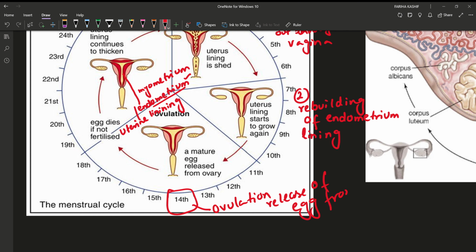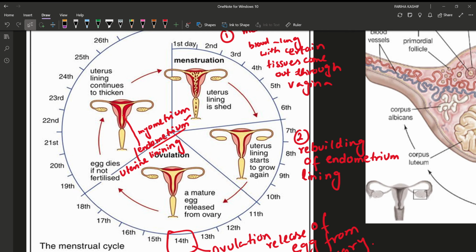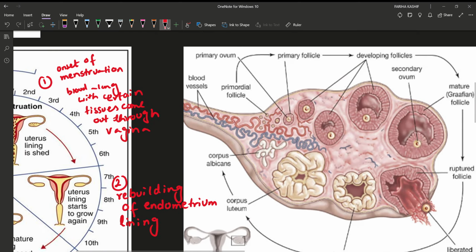Now, how the egg is released from the ovary, we will discuss now. After the release of egg from the ovary, then what happens? The uterine lining will keep on thickening because of a certain hormone. We will discuss it later. So these are the events which happen during the menstrual cycle. So what are those events?